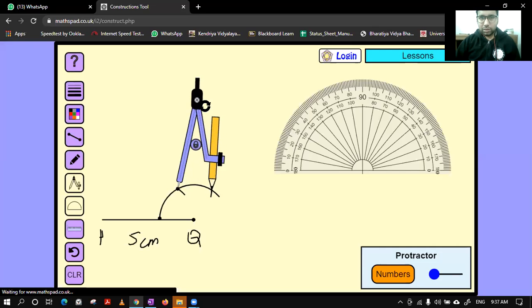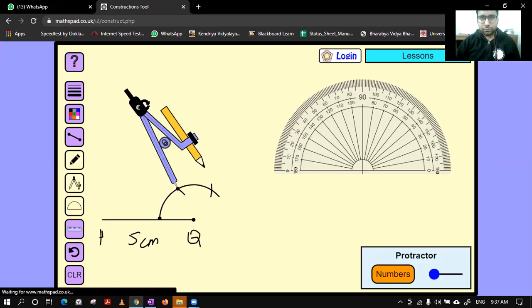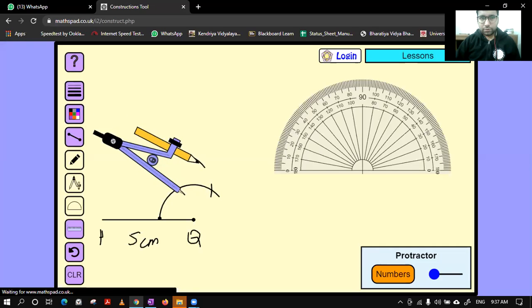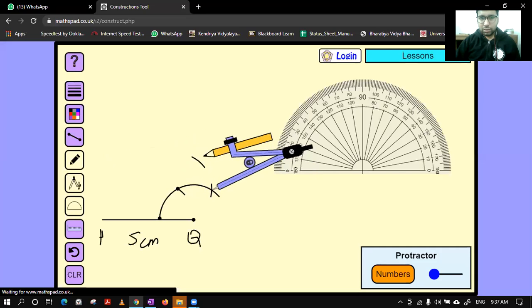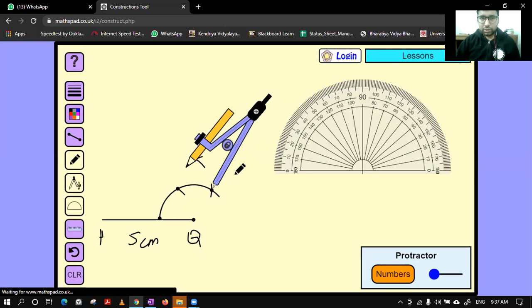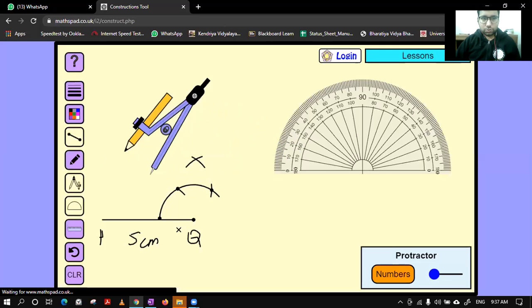Then we will try to find the 90 degree angle. Like this. So we have obtained 90 and 120. Let us put it here. Okay. So this is the 90 degree angle, but this is not required. We want the angle 105 degree. So for that, we have to bisect this angle, that is 120 degree, and this angle, that is 90 degree.